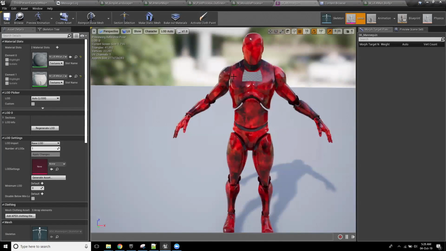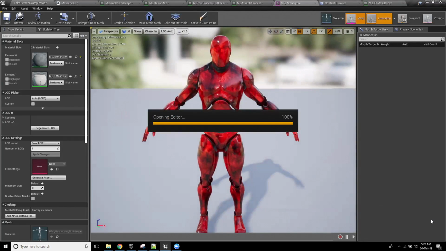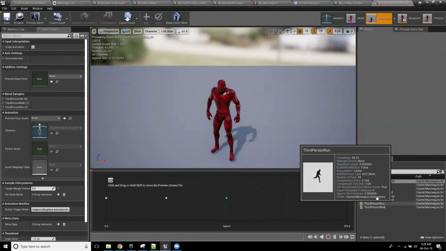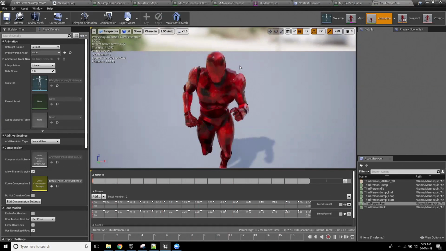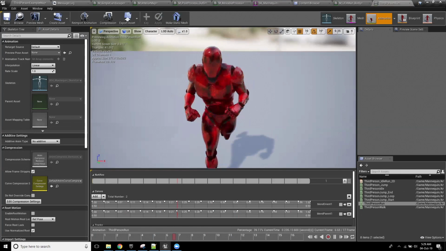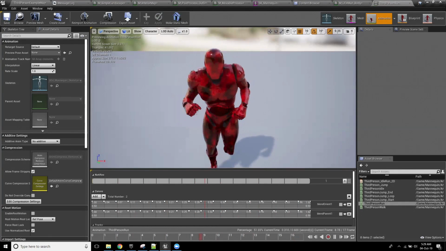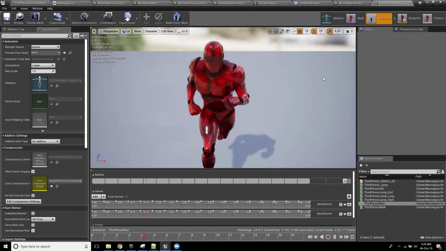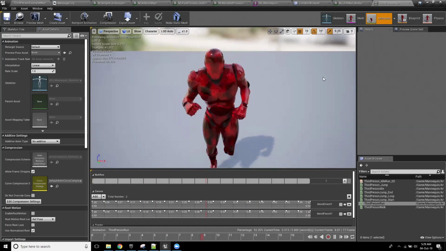Well, okay-ish. The problem is this: if I apply an animation to him, can everyone see what's going on there? Because it's a projection in world space, the asset is kind of shimmering. Yeah, we can see the textures staying still in world space, whereas the mannequin is moving.